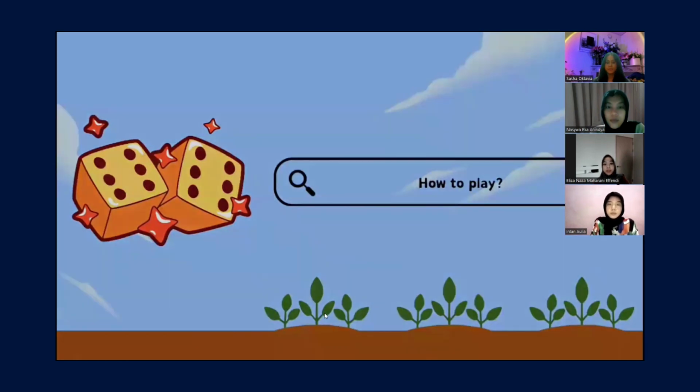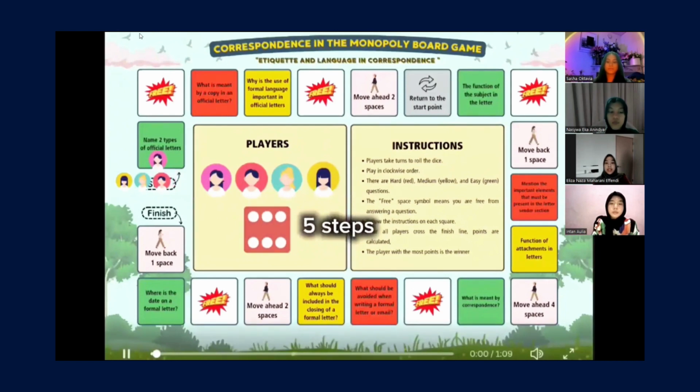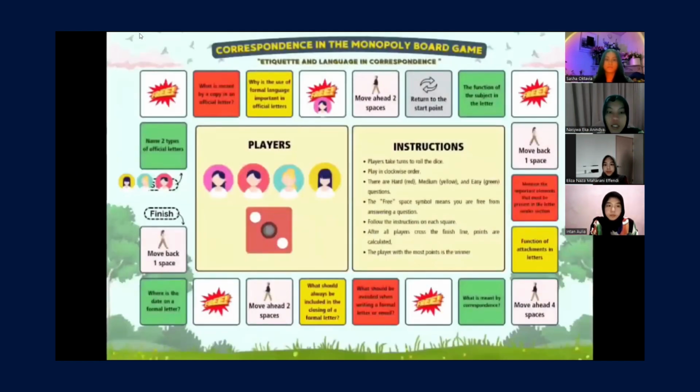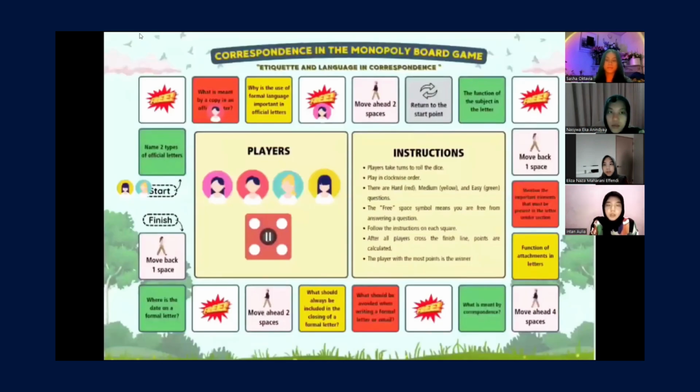How to play? First, players take turns to roll the dice. Second, play in clockwise order. There are 3 color categories: red for hard questions, yellow for medium questions, and green for easy questions. Next, the free space symbol means you are free from answering the question. And then follow the instructions on each square.